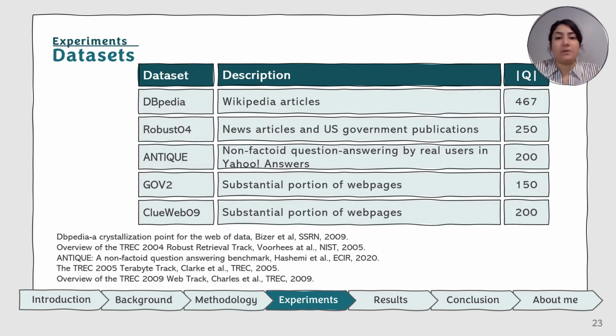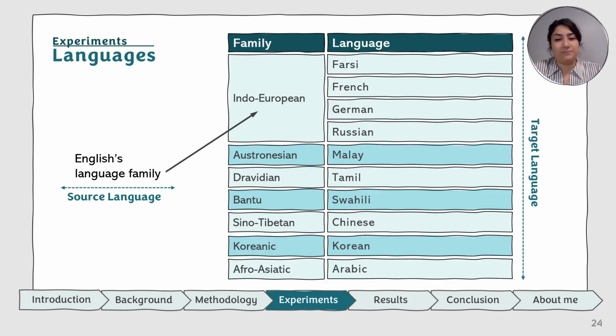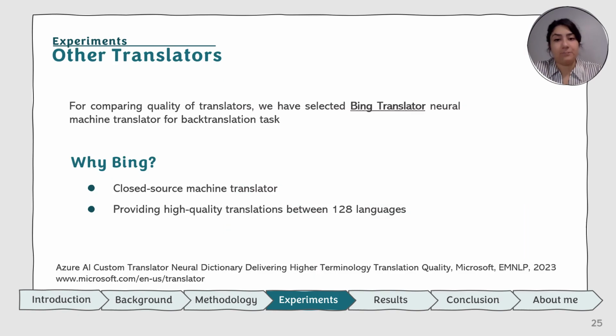For this experiment, we are using 5 different datasets in different domains, from Wikipedia articles to news articles, non-factual questions, and queries from web pages. And we are using 10 different languages from 7 different language families. A language family is a set of languages that share cultural roots and exhibit similarity in their grammar and vocabulary.